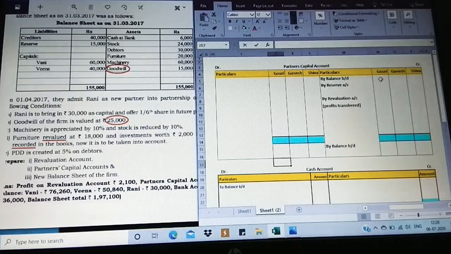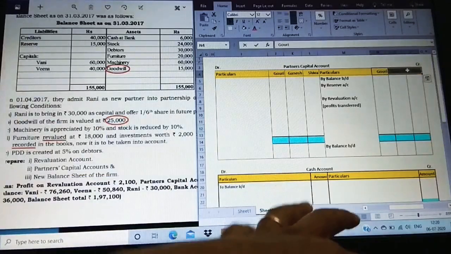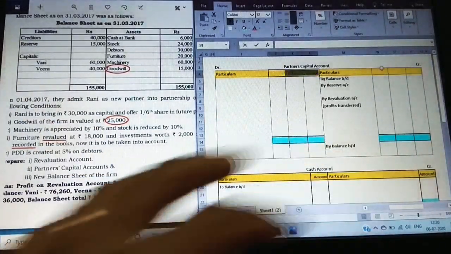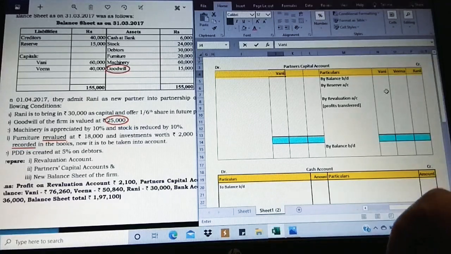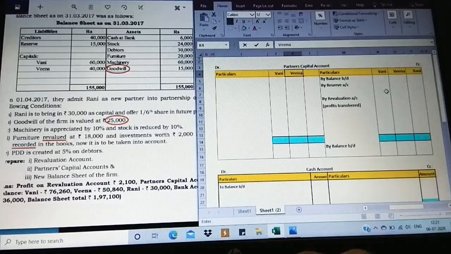Now let us just observe partner's capital account. Moving on the same steps, I'm just going to do it simultaneously. First, opening balance. So I'm going to change the name of the partners. I've not done it yet. So it's going to be Vani, Veena and Rani.